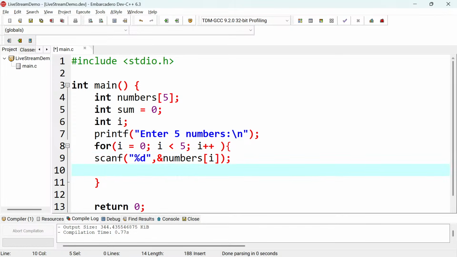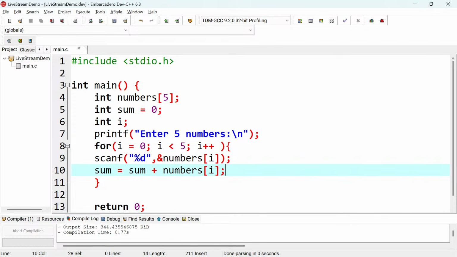So here I would have this variable sum that I already have, which is equal to 0, then plus, then I'll put the array there, numbers at index i. So what happens is that when i is equal to 0, you enter that value, then we take that value that we have stored in the array at index 0, then we add it to sum, then we store the answer in sum.